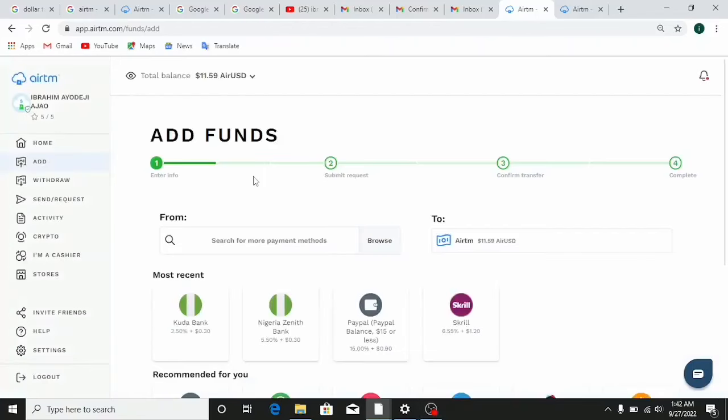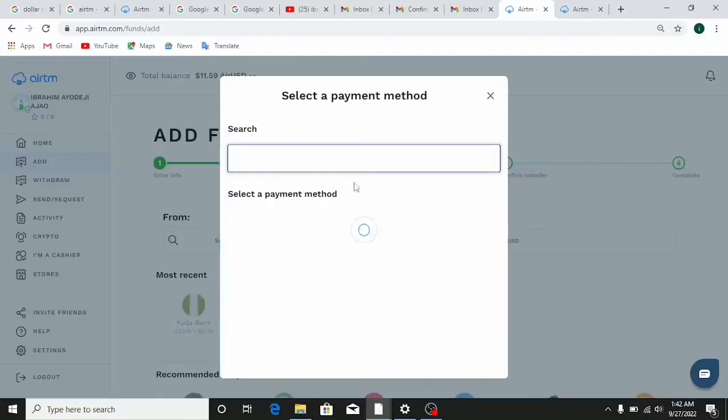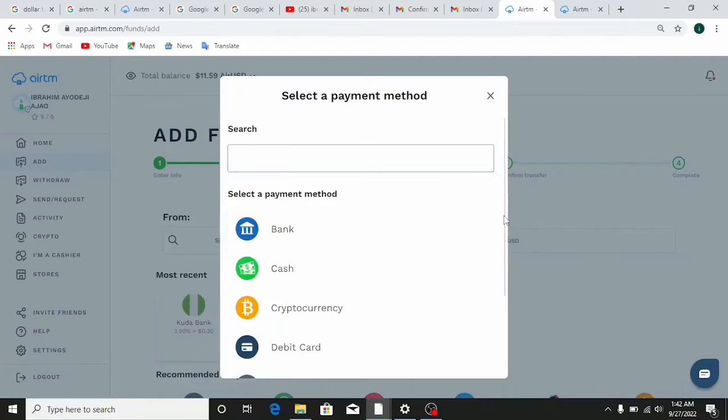$1 is around 700. So all you need to literally do is to actually come right here where it actually says select or search for more payment methods, then click on this one. So it's gonna load a lot of payment method, that you can use to bring in cash here on this platform, and you guys will literally see me make profit in this video. So you can literally bring in funds via different ways.